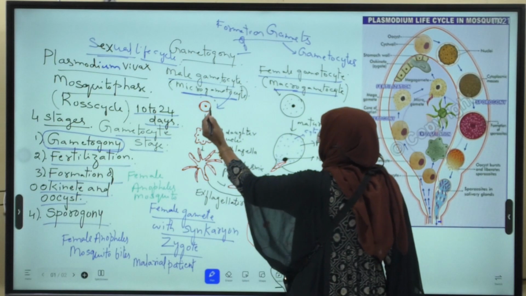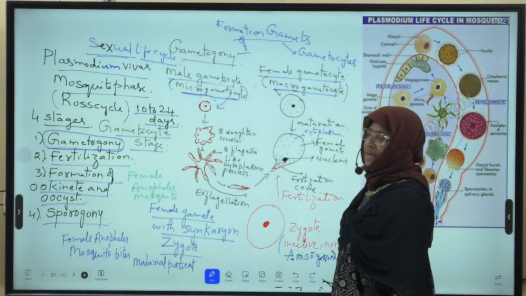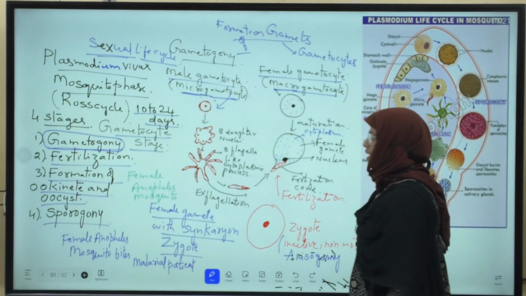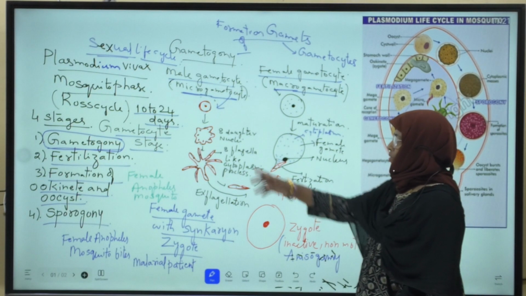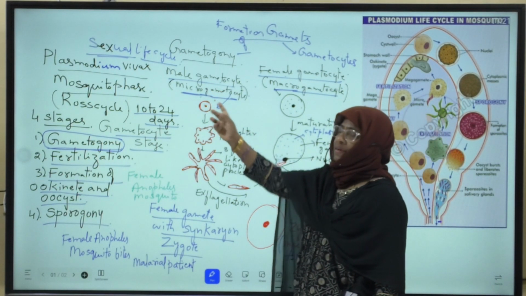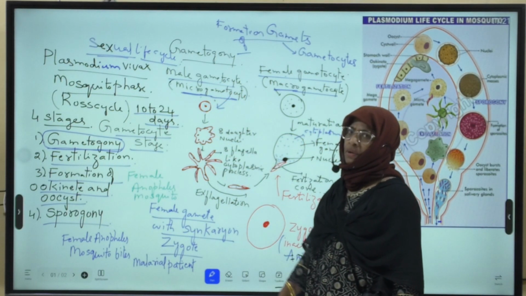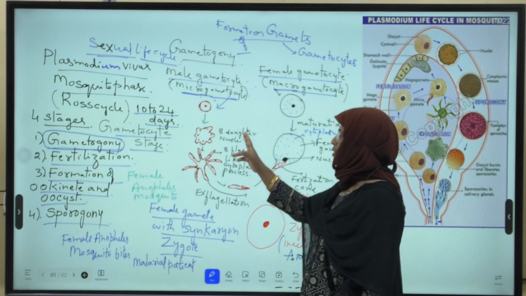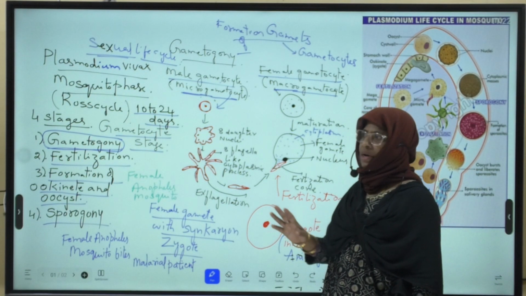The nucleus of the male gametocyte undergoes division and forms 8 daughter nuclei. These are also called pronuclei, or nuclear bits.